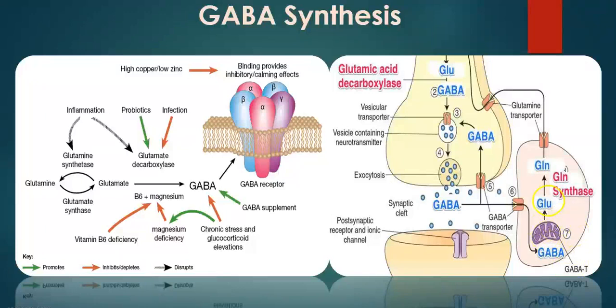With this enzyme, the GABA is transformed into glutamate, and with the enzyme glutamine synthetase, as we see in this picture, this reaction between glutamine and glutamate is reversible. Glutamine can be transformed into glutamate, and glutamate can be transformed into glutamine, and that happens in this glial cell. And then glutamate is transformed into glutamine. There are some kinds of transporter in the neuron and also in the glial cells, which are called the glutamine transporter. With this transporter, glutamine is transported into the neuron.